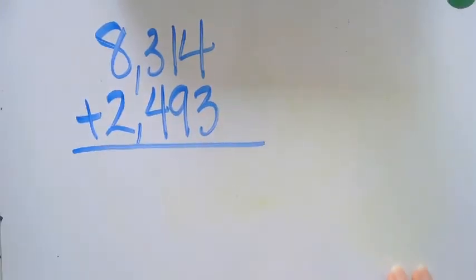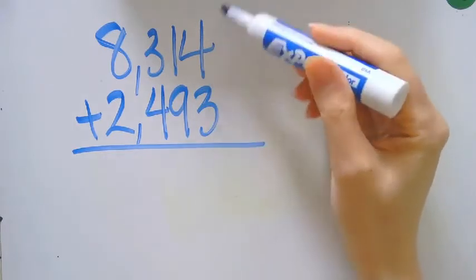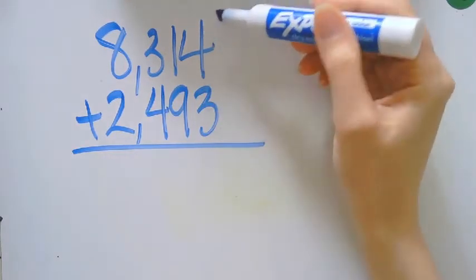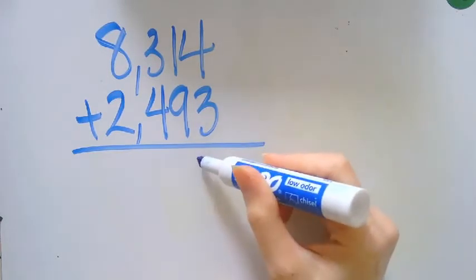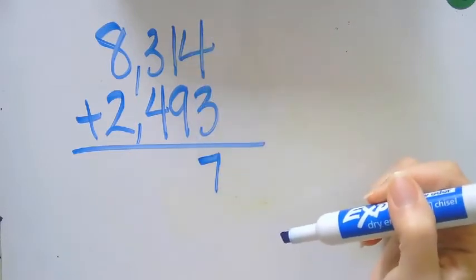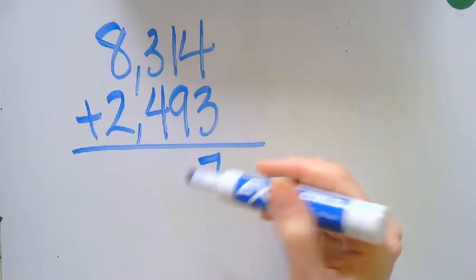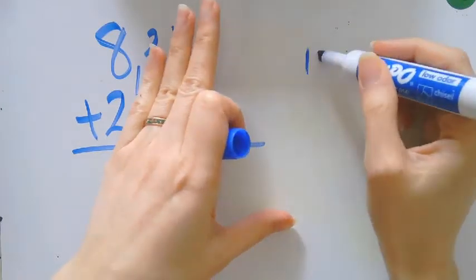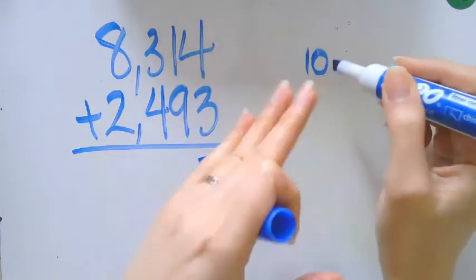Okay. So if we're going to start adding this large number up, we're going to start as we would always when adding, starting with our ones place, okay? We have 4 and 3, so 4 plus 3 is 7. 1 plus 9 is 10. I can't write 10 here, so I'm just going to write this off to my side so I can see and so that you can understand what I'm doing as I'm saying it, okay?